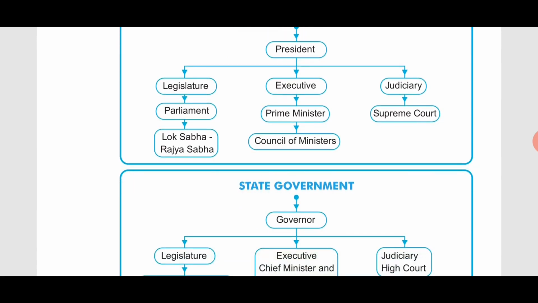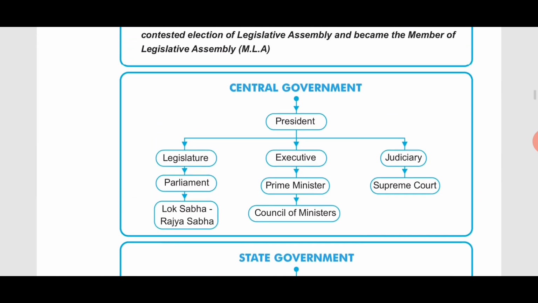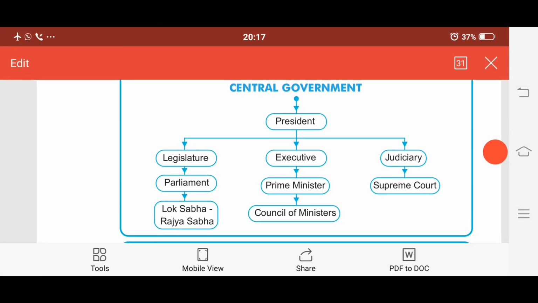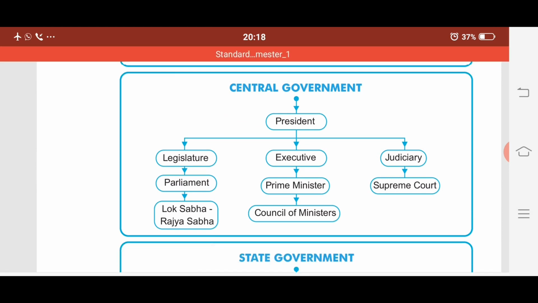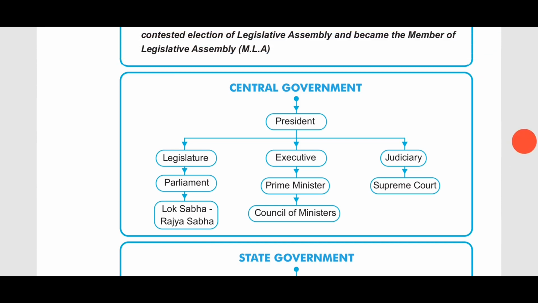If someone asks you who is the head of the nation, you can answer that the head of the whole nation is the president. Then if you are asked who is the head of the state, you can say the head of the state is the governor.